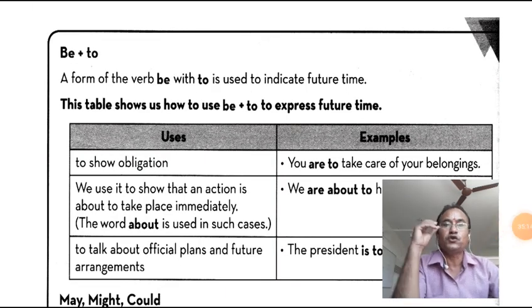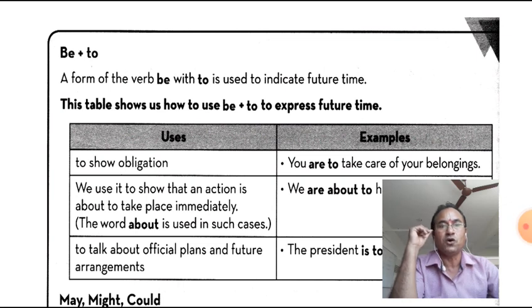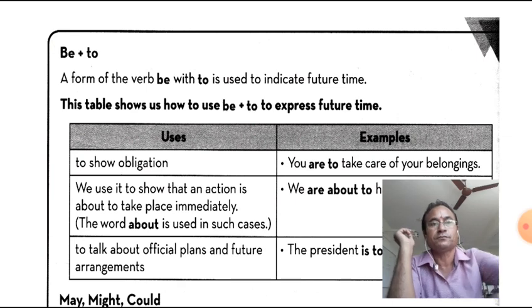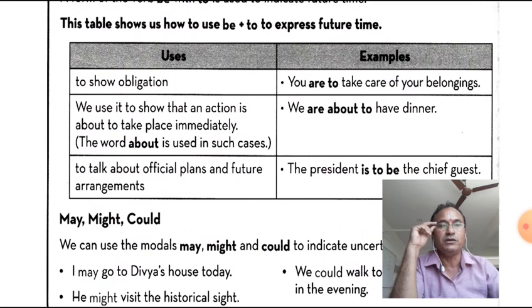First, let's see be plus to. A form of be plus to is used to indicate future time. The timetable shows us how to use be plus to to express future. So, obligation. You are to take care of your belongings. So, this is use.